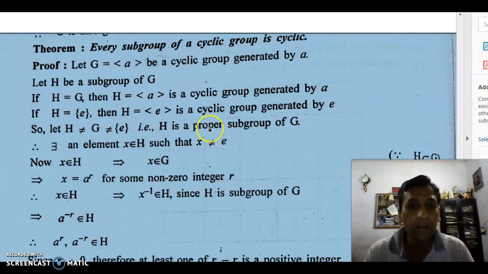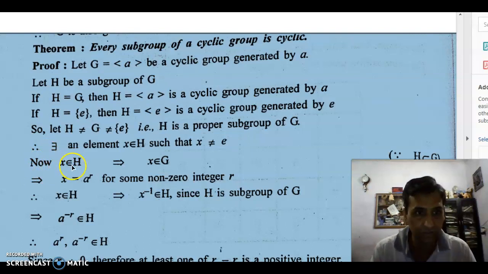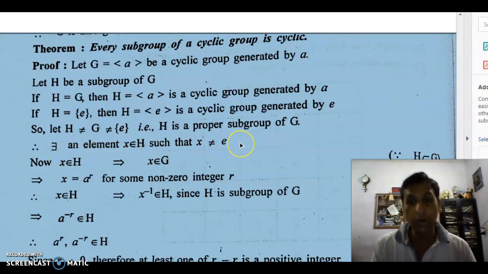Others are called proper subgroups. So we suppose H is a proper subgroup. It means we can find some element in H other than the identity. So there exists X belonging to H which is not equal to the identity, because it is a proper subgroup.